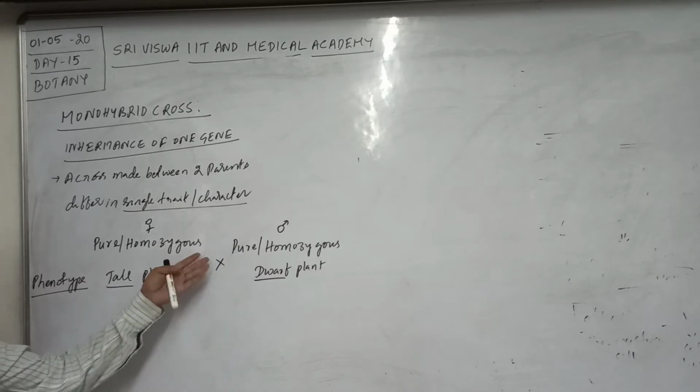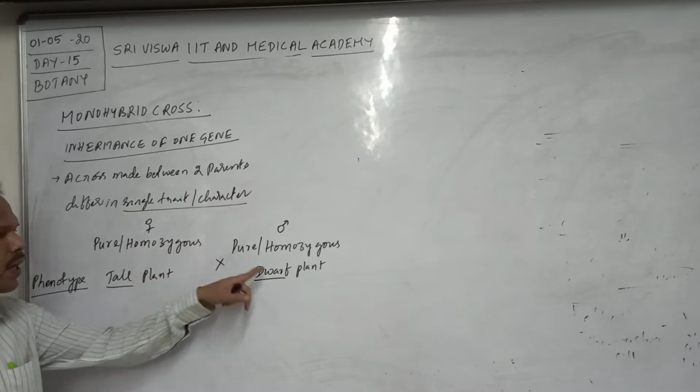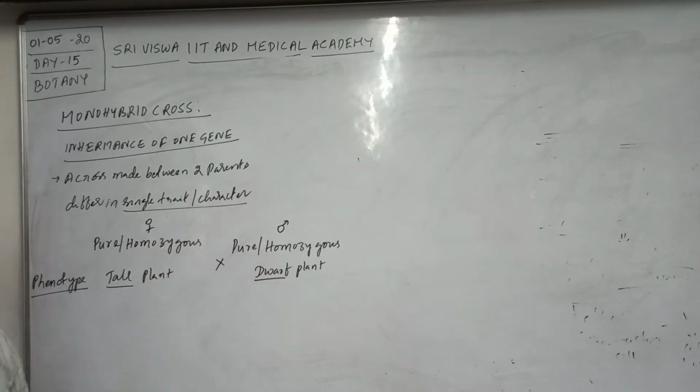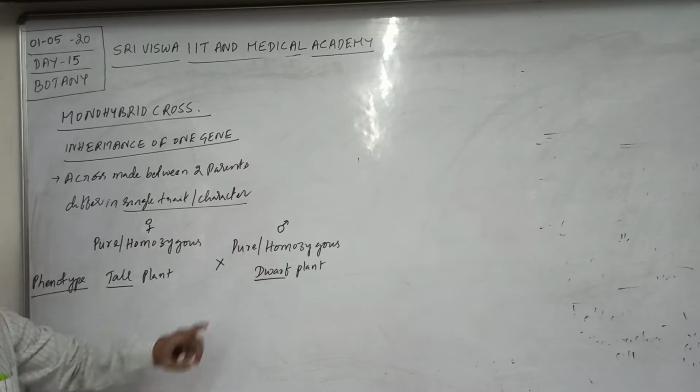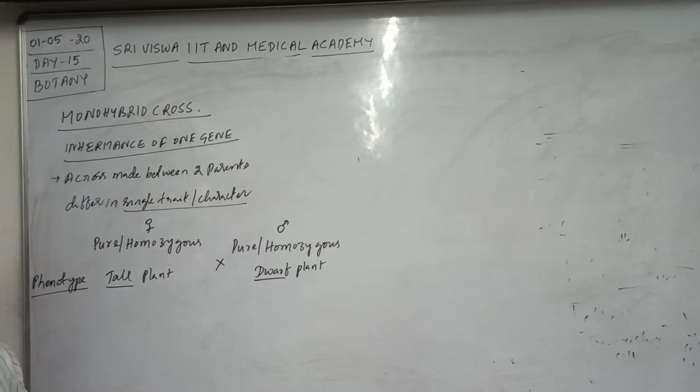One of the parents is used as female and another one is used as male. If the tall one is the female, the dwarf one is the male. If the tall one is the male, the dwarf one is the female. However, the genotype of the homozygous tall is capital T, capital T. What is genotype?